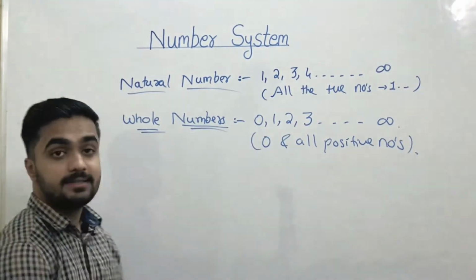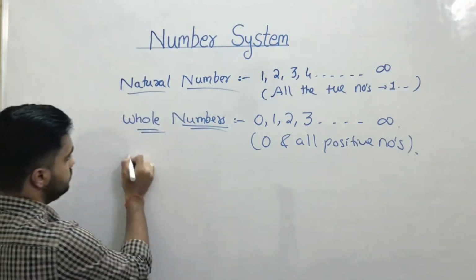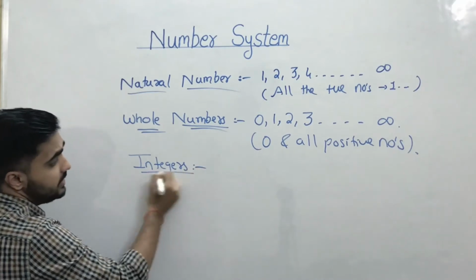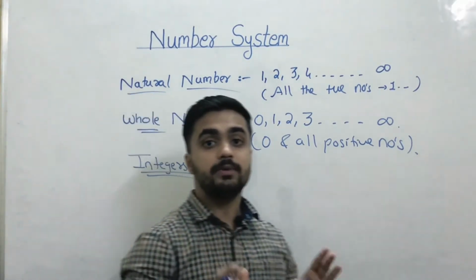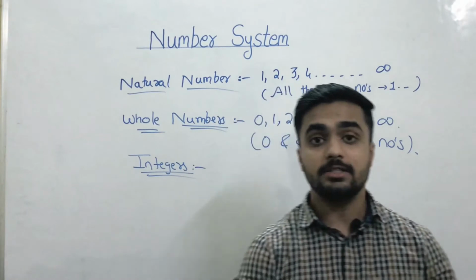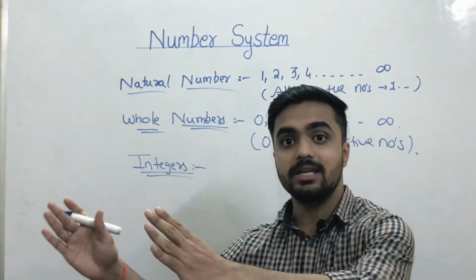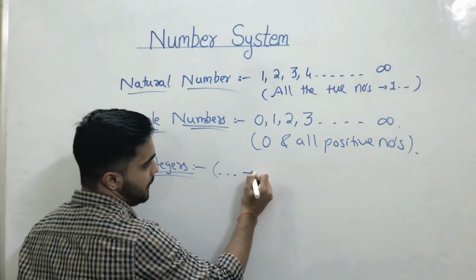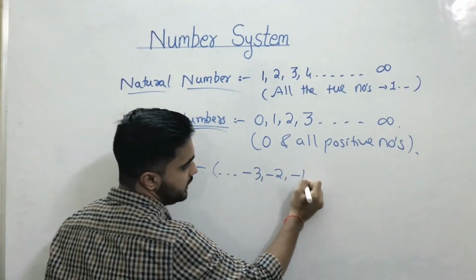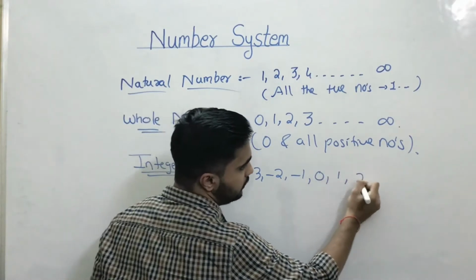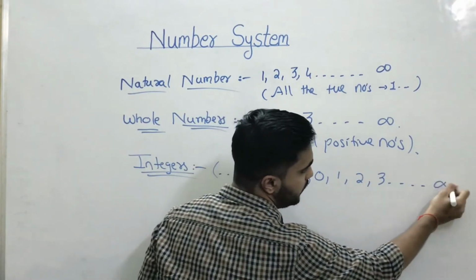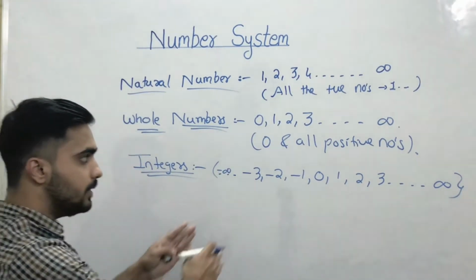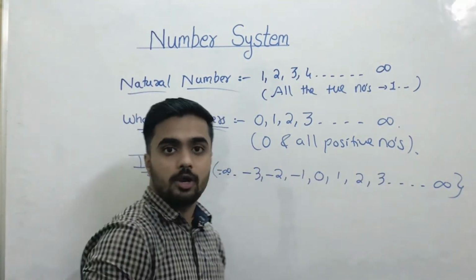Next are integers. So integers are nothing but the numbers which we deal with in our day-to-day life. That is all positive numbers, all negative numbers and 0 as well. So minus 3, minus 2, minus 1, 0, 1, 2, 3 up to infinity. And here I can say minus infinity. So all negative numbers, 0 as well as all positive numbers.